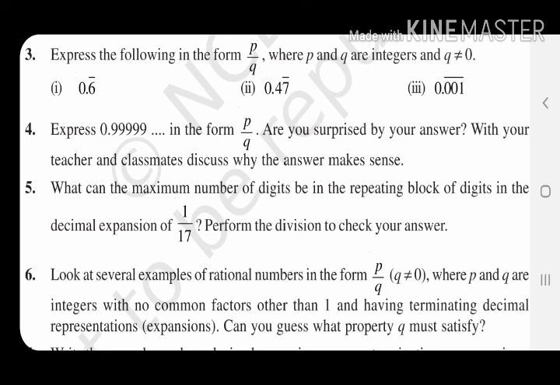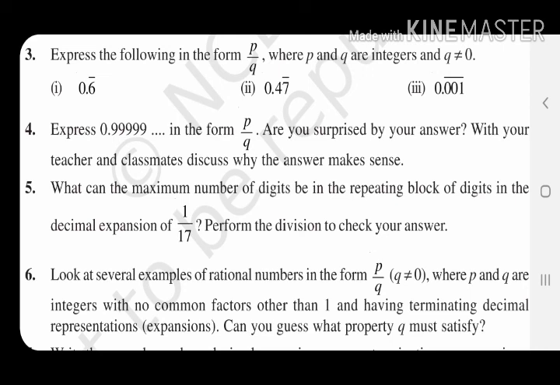Next bit, 0.47 bar. So the numerator will be 47 minus 4, it is 43. By, on how many digits is the bar? 1 digit bar is there. So 9. How many digits after decimal without bar? 1 digit. So 10. So the answer is 47 minus 4, that is 43 by 90.